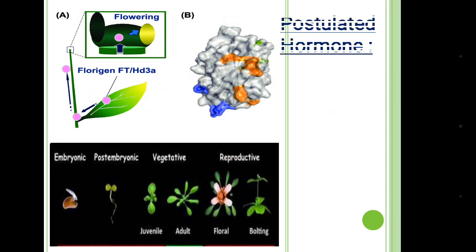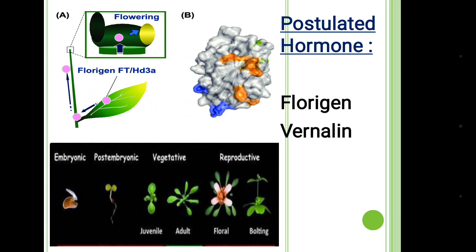So let us know about postulated hormones. Florizin and Vernalin. They are called so because they cannot be identified as hormones, but they act like hormones. Florizin converts the vegetative bud into flowering bud, and Vernalin shortens the vegetative period and lengthens or induces the reproductive period.